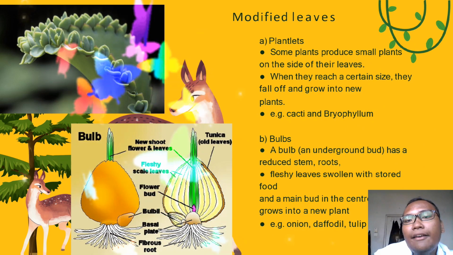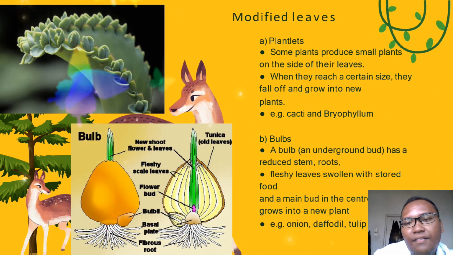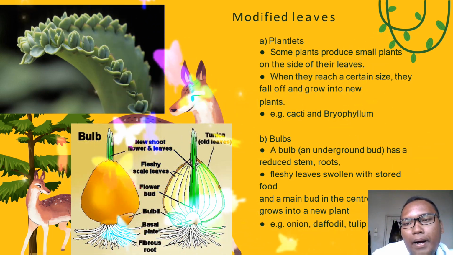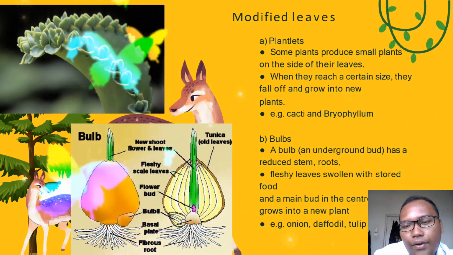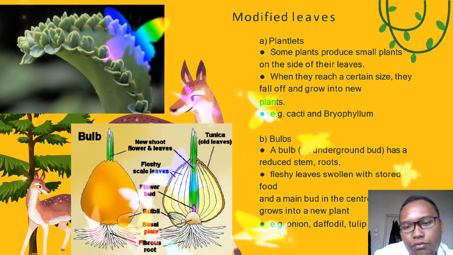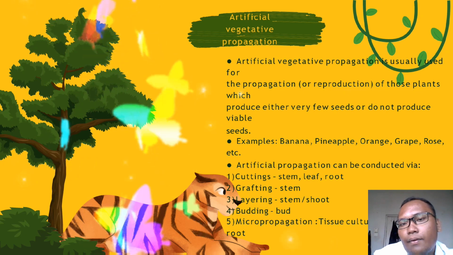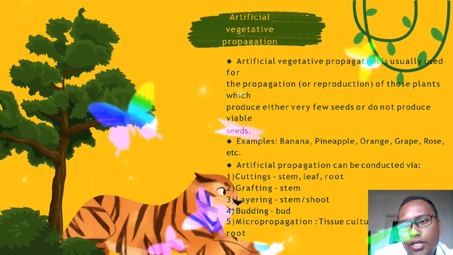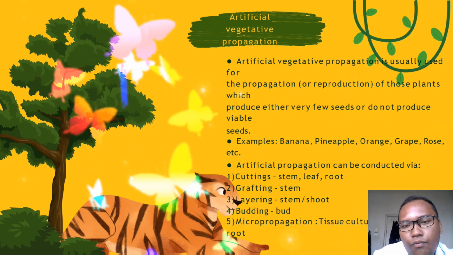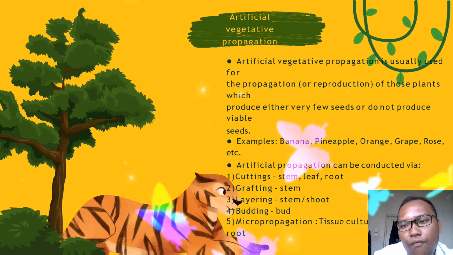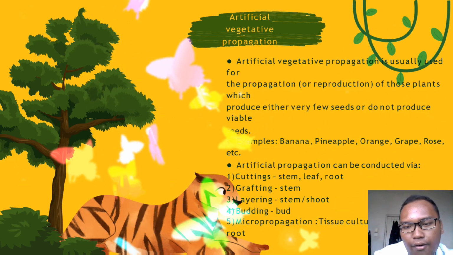Modified leaf. A. Plantlets. Some plants produce small plants inside of the leaf, for example Bryophyllum. B. Bulbs. A bulb is an underground bud with a reduced stem, roots, and fleshy leaves swollen with food, for example onions. Artificial vegetative propagation is usually used for the propagation of plants which produce either very few seeds or do not produce viable seeds. For example, banana, pineapple, orange, and grape.